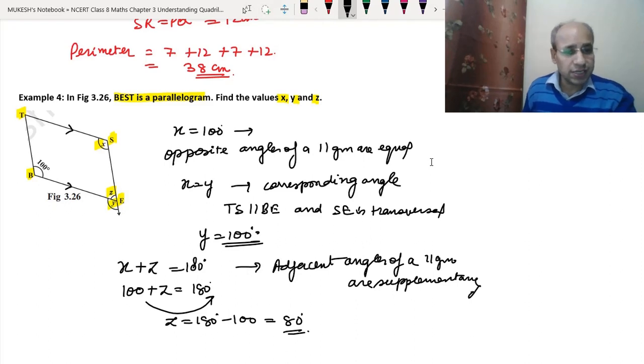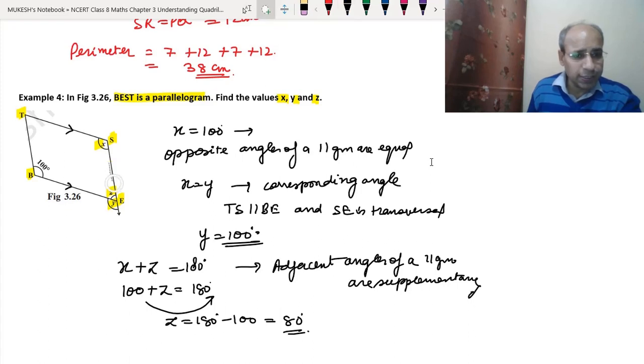So now let's understand this again. As the opposite angles of a parallelogram are equal, x will be equal to 100 degrees. Now since TS and BE are parallel to each other, because it is a parallelogram and opposite sides are parallel, and SE is the transversal, x and y will be the corresponding angles.